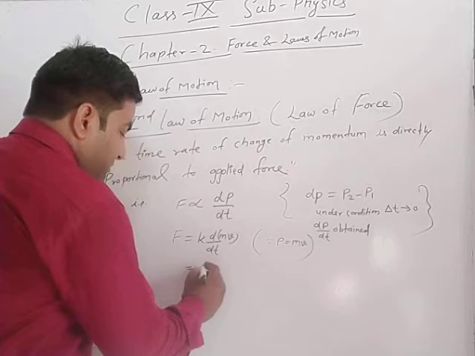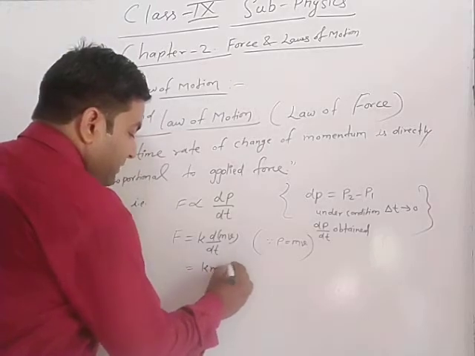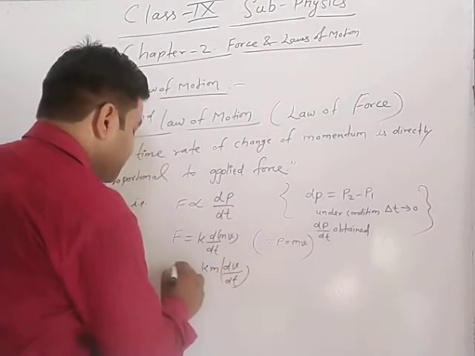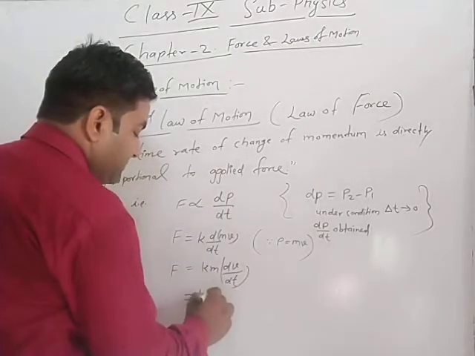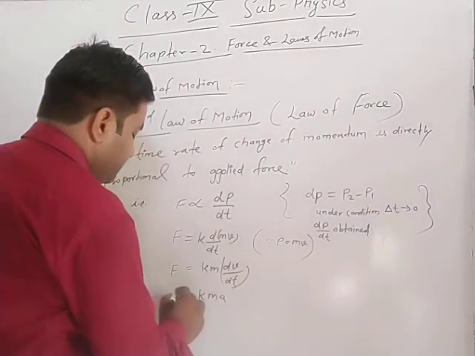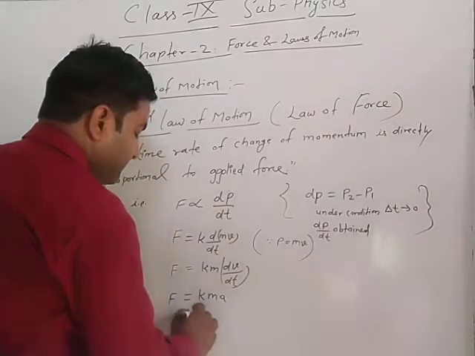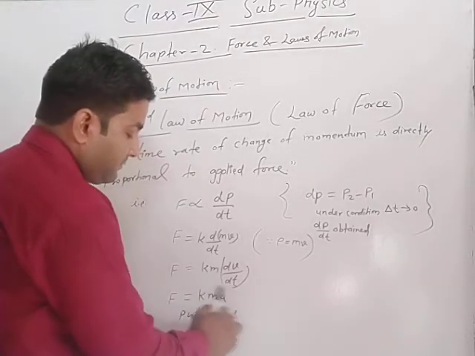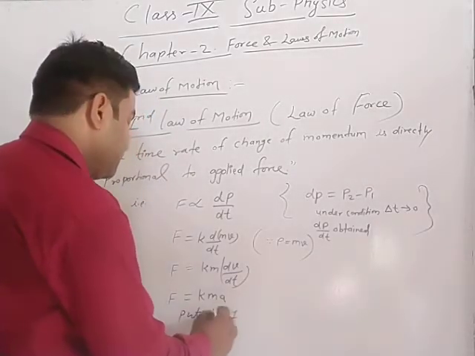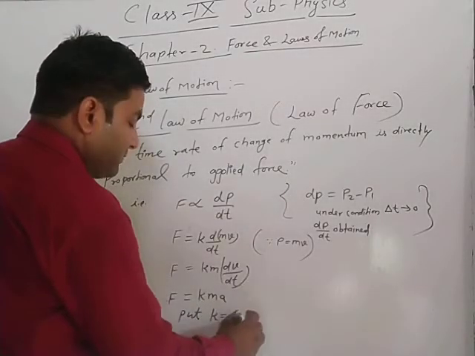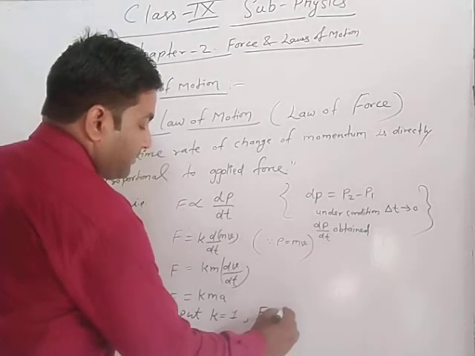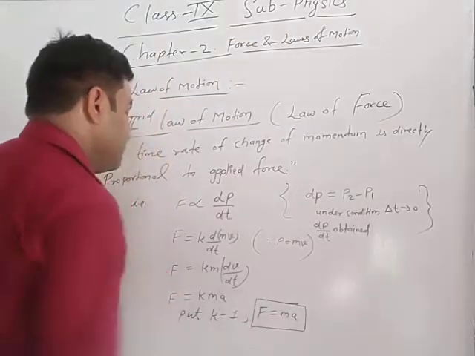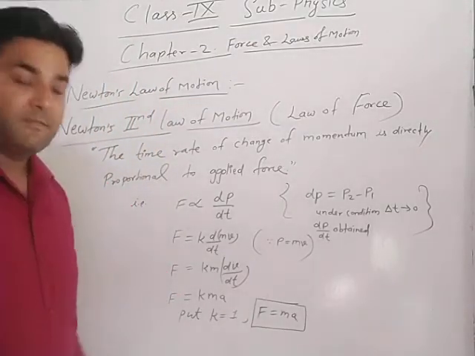Here mass is a constant term, so F is k m dv upon dt. dv upon dt means rate of change of velocity, and rate of change of velocity means acceleration. So put k equal to 1, then F is equal to ma. This is the formula for force.